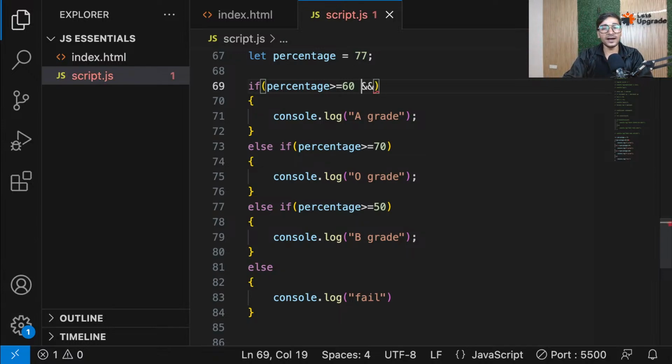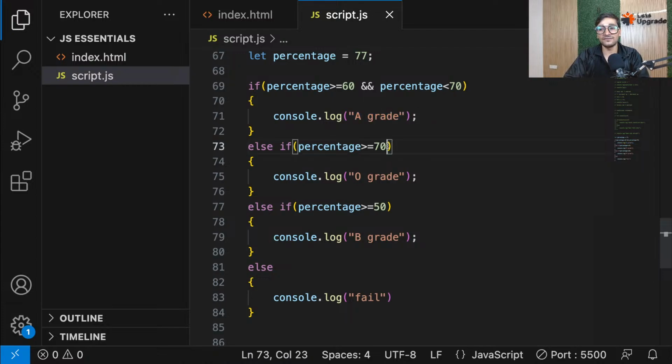So guys, remember, when you want to put multiple conditions and evaluate that as one, then you should use and or or. In this case, I'm using and because I want both to be true. So and at the same time, percentage should be less than 70. That means if it is greater than 60 and at the same time less than 70, then only A grade.